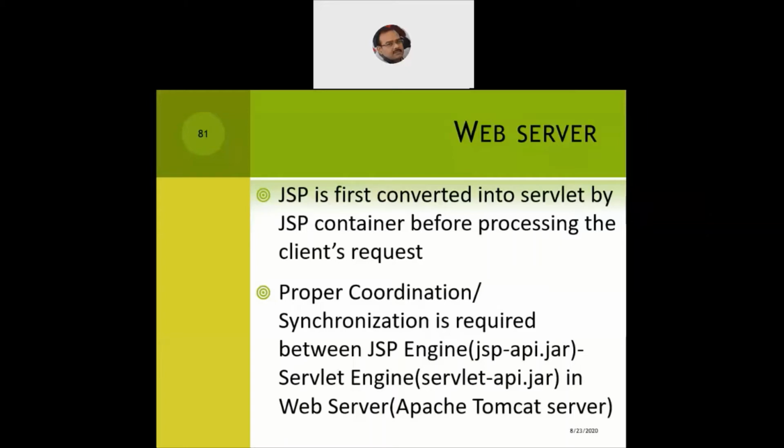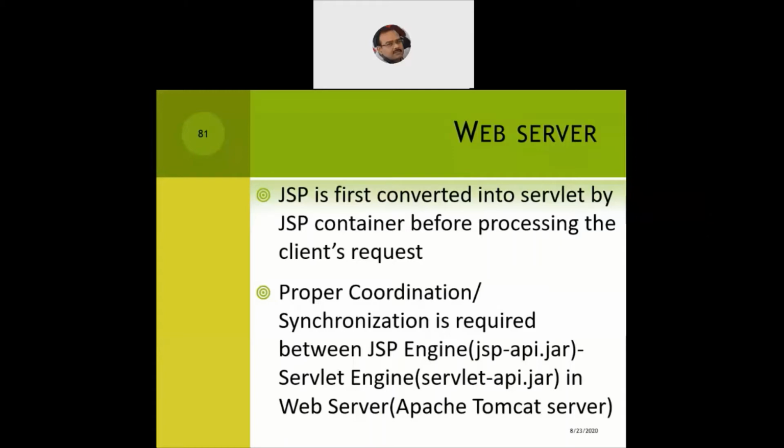So the same function names are being used, but they are preceded with a JSP keyword, and we also write an underscore associated with them. So underscore JSP init, underscore JSP service function. And for every JSP init function, we'll have a matching init function of the servlet.